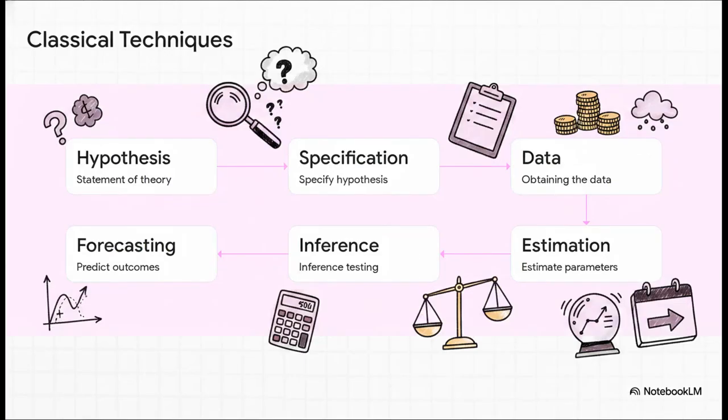To nail down that causal effect reliably, every good data detective follows a strict scientific method known as classical techniques. It's basically a 6-step process to solve these quantitative mysteries. First, you state your theory or hypothesis. Second, you specify how exactly you're going to test it mathematically. Third, you roll up your sleeves and obtain the data. Fourth, you estimate the results. Fifth, you run inference testing to make absolutely sure your results are statistically sound. And finally, step 6, forecasting the future.